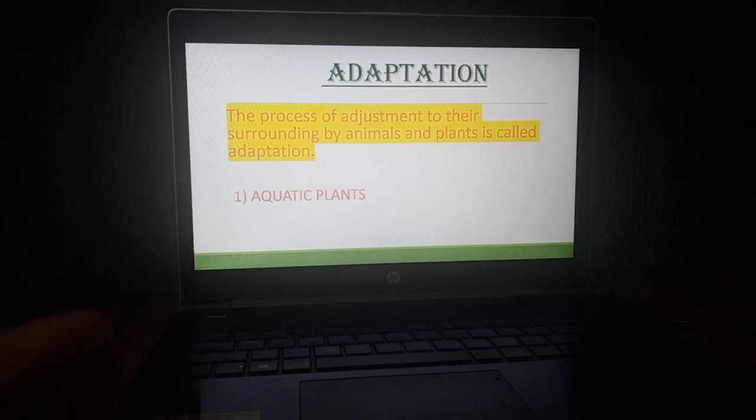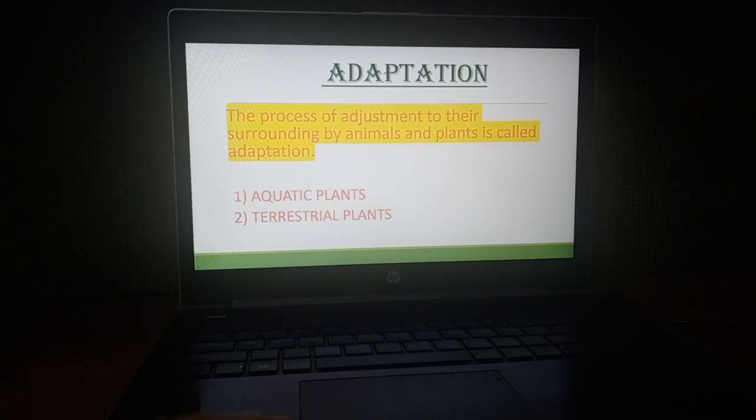The first one is aquatic plants and the second one is terrestrial plants. Aquatic plants are the plants that grow in water. Terrestrial plants are the plants that grow on land.